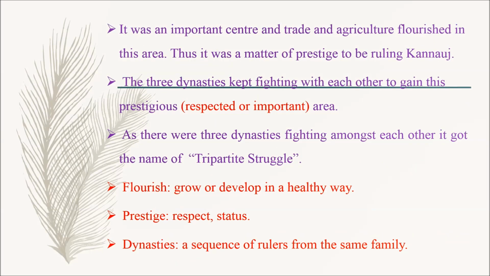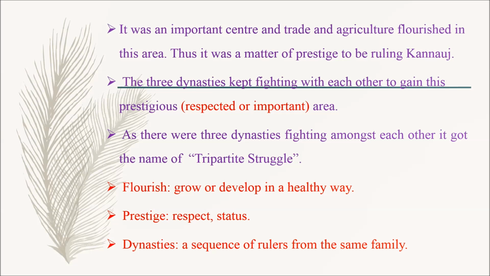It was an important center and trade and agriculture flourished in this area. Thus, it was a matter of prestige to be ruling Kannauj. The 3 dynasties kept fighting with each other to gain this prestigious area. As there were 3 dynasties fighting amongst each other, it got the name of tripartite struggle.